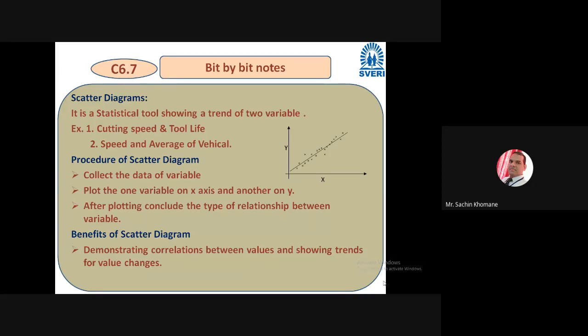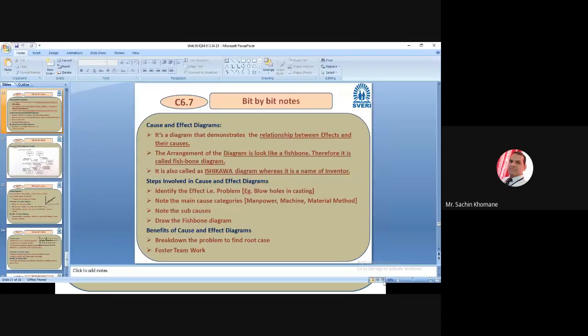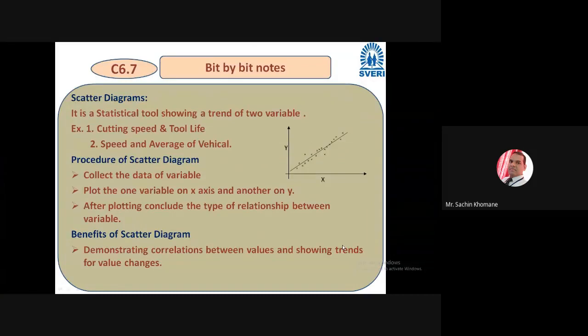So friends, basically it is a statistical tool which shows the trends of two variable. Trends means whether it is increasing trend, decreasing trend, right? So that trend, that two variables will indicate.